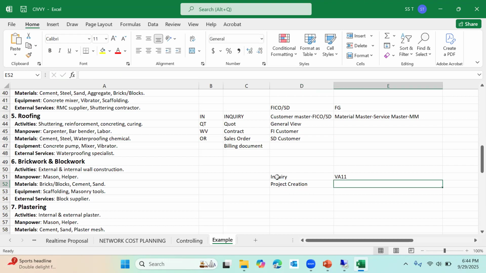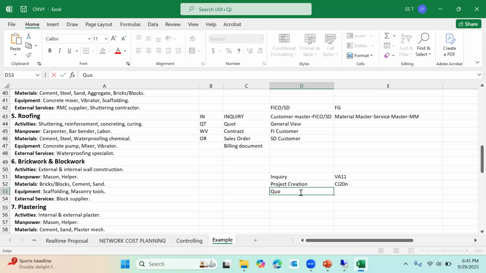Now, what is the transaction code for project creation? CJ20. Okay. Then the next thing is, before we create the quotation, we must update the inquiry with the WBS element that we have done. But can anybody tell what is the error that we faced while creating the quotation? There is one specific error that we got, and then we resolved it. Then we created the quotation.